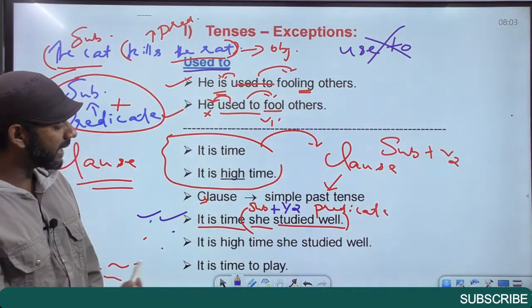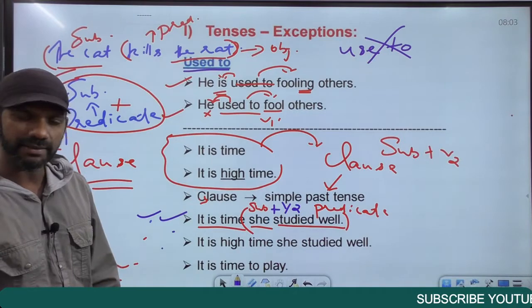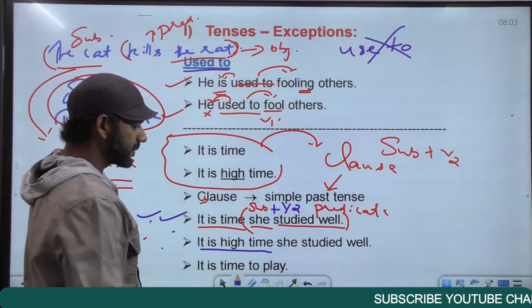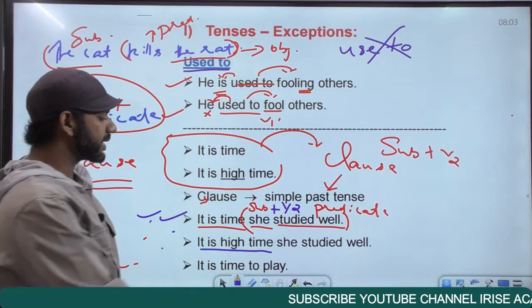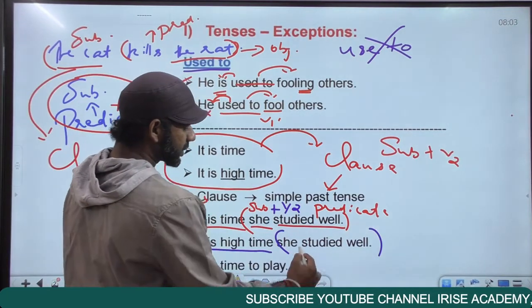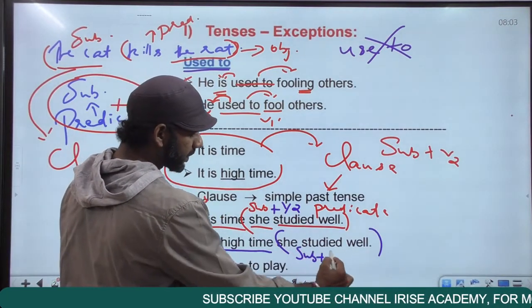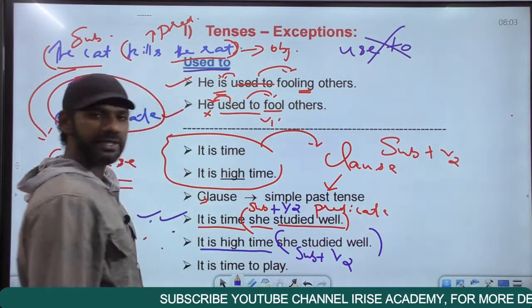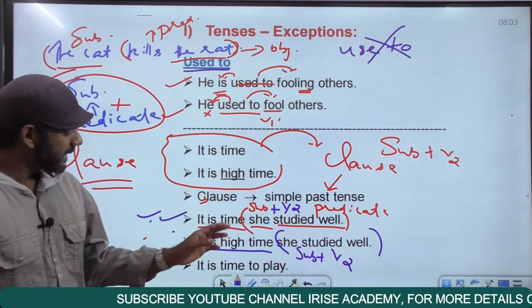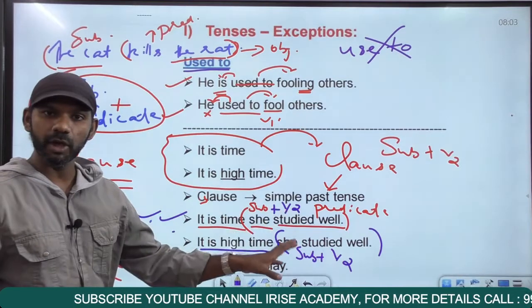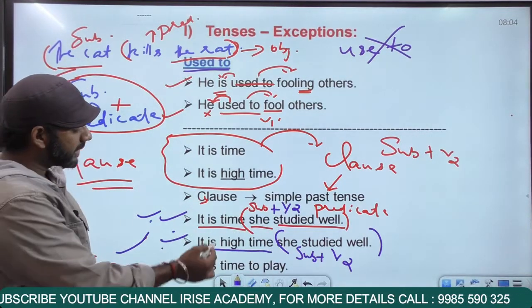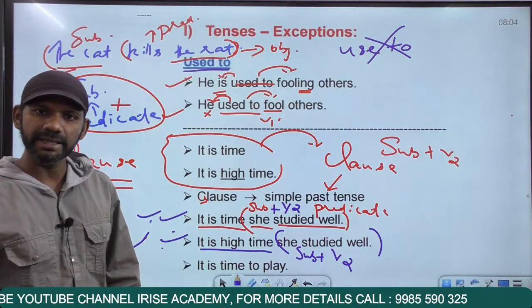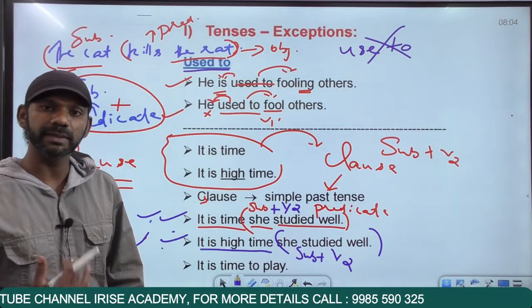It is high time she studied well. It is high time will also be followed by a clause in the simple past tense. She studied well is a clause here. She is the subject plus studied is V2 and subject plus V2 is simple past tense. It is high time followed by a clause in the simple past tense, grammatically correct. Now these two statements are grammatically correct, only a slight difference in the meaning.